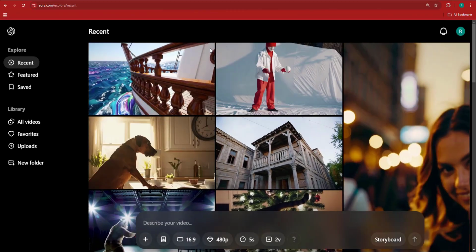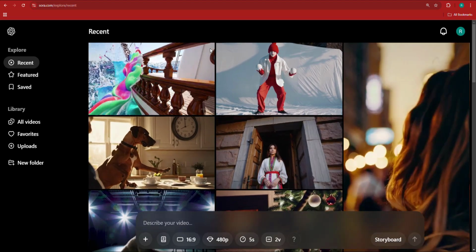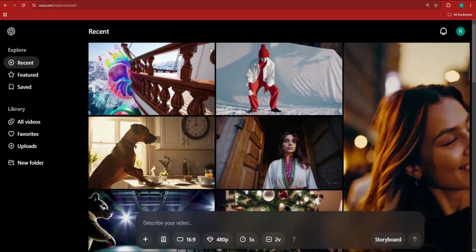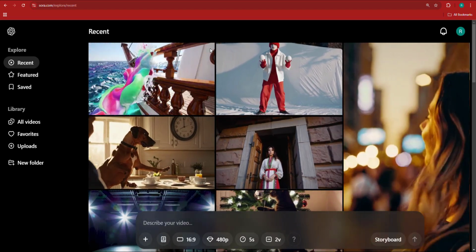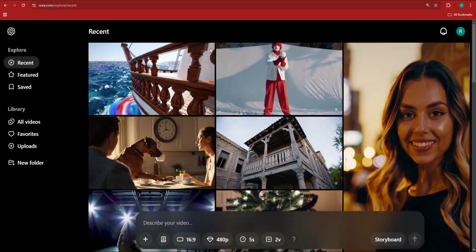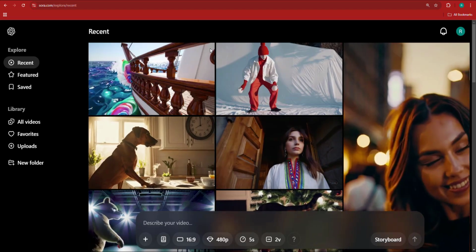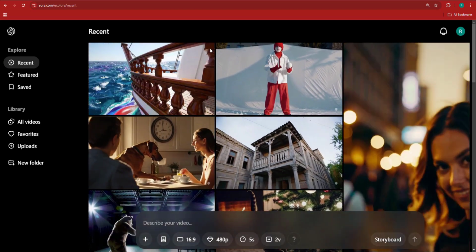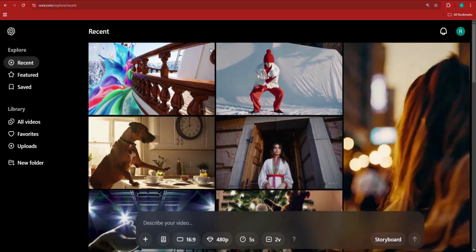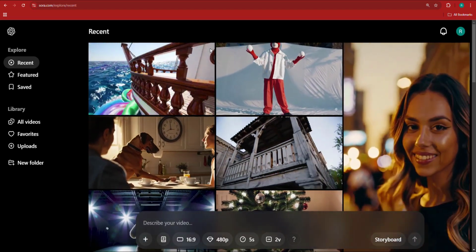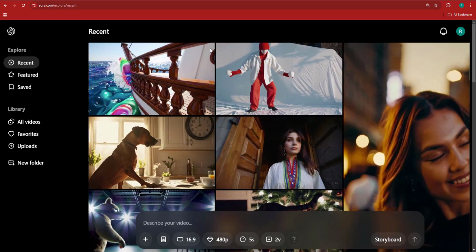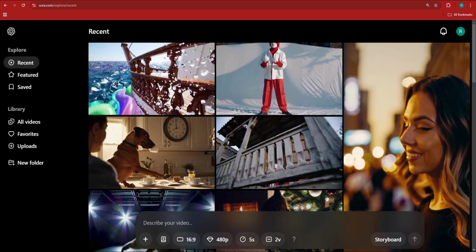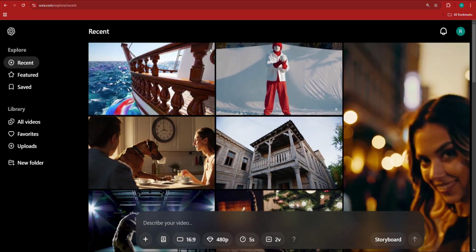Hello and welcome. In this particular lecture, I would like to update you and introduce you to Sora AI. Now, this tool has just been released, and as usual, we always make updates regarding the freshest releases. Sora AI is a video generator, so it can generate video from text to video, as well as image to video, and in some other cases, video to video if you would like.